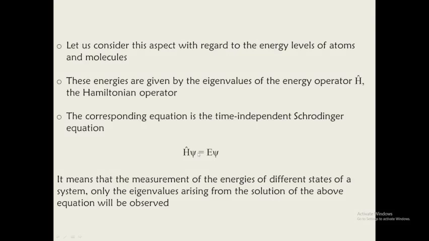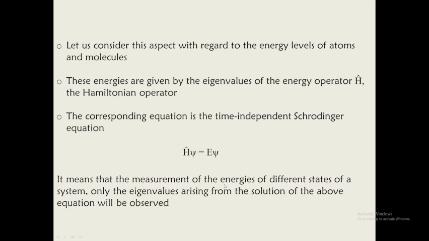It means that in the measurement of the energies of different states of a system, only the eigenvalues arising from the solution of the above equation will be observed. The electron can take different states, because at different distances the electron can occupy positions from the nucleus.